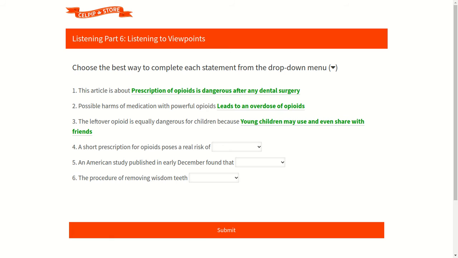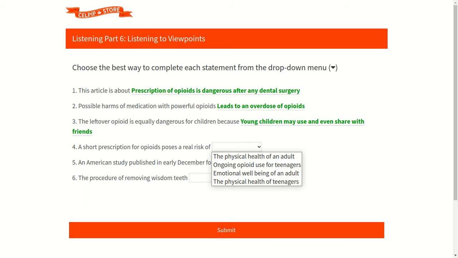Our fourth question is, a short prescription for opioids poses a real risk of. Now our available options are, option 1 is, the physical health of an adult. Option 2 is, ongoing opioid use for teenagers. Option 3 is, emotional well-being of an adult. And last option 4 is, the physical health of teenagers.